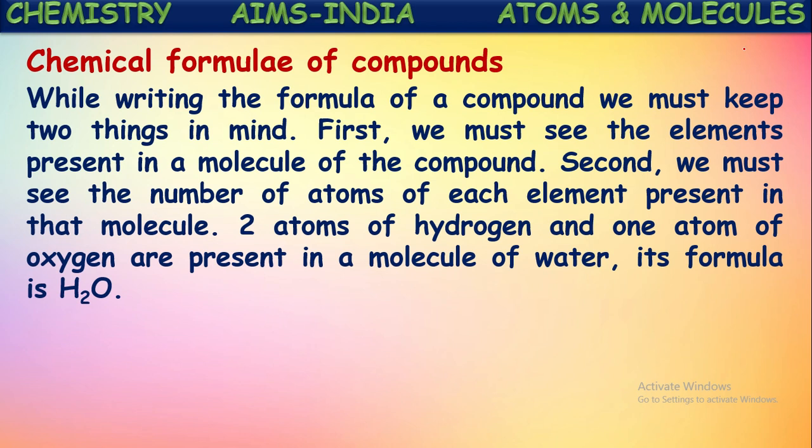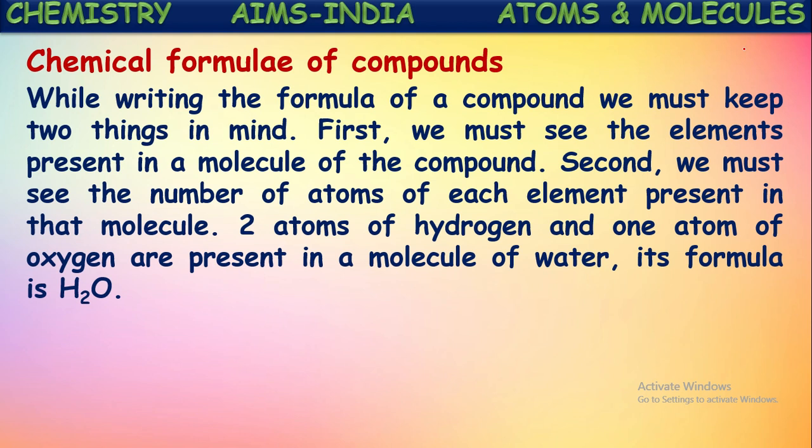So first we see how many kinds of elements are present in that compound, and second, how many atoms of each element are present in that molecule. If you know these two, we can write its molecular formula. Now, take water itself, as we have seen earlier: there are two atoms of hydrogen and one atom of oxygen in a molecule of water, isn't it?